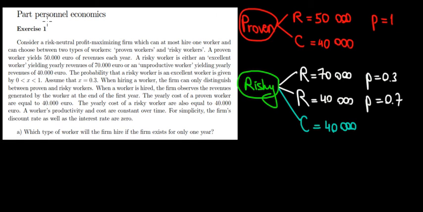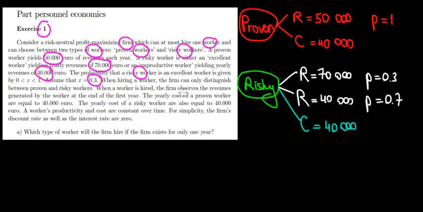Let's start working on question 1 in this video. So we have a profit maximizing firm that can hire at most one worker, and it can choose between two types of worker: a proven worker and a risky worker. Now we know that a proven worker generates us 50,000 euros in revenues. A risky worker can generate us 70,000 euros or 40,000 euros. The probability that a risky worker generates us 70,000 euros is 0.3, meaning that with the remaining probability of 0.7, he generates us 40,000 euros.